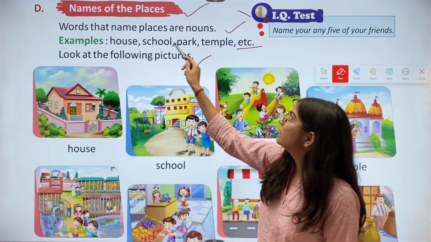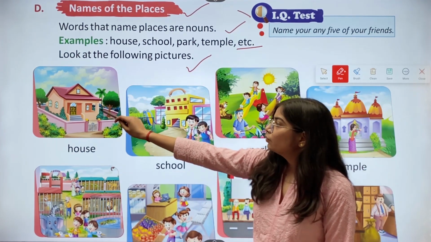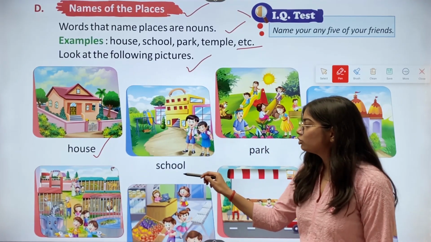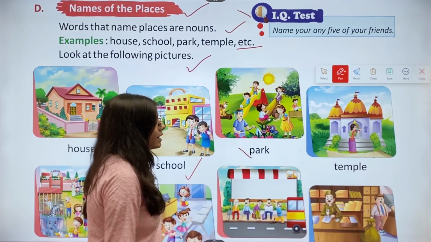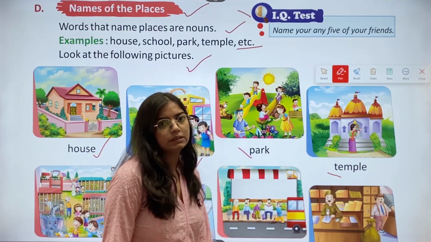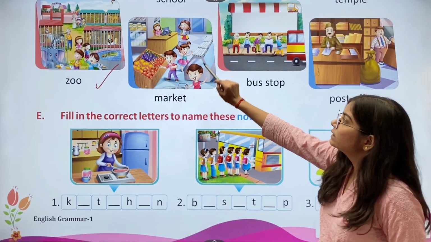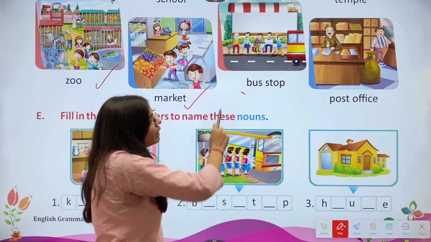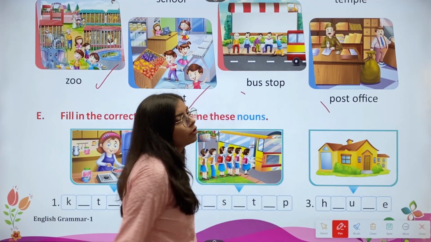So these are the examples of nouns. First, we have the picture of a house. Then we have the picture of school. This is the picture of park. And this is the picture of temple. Then this is the picture of zoo. This one is the picture of market. Then this is the picture of bus stop. And in the end, this is the picture of post office.